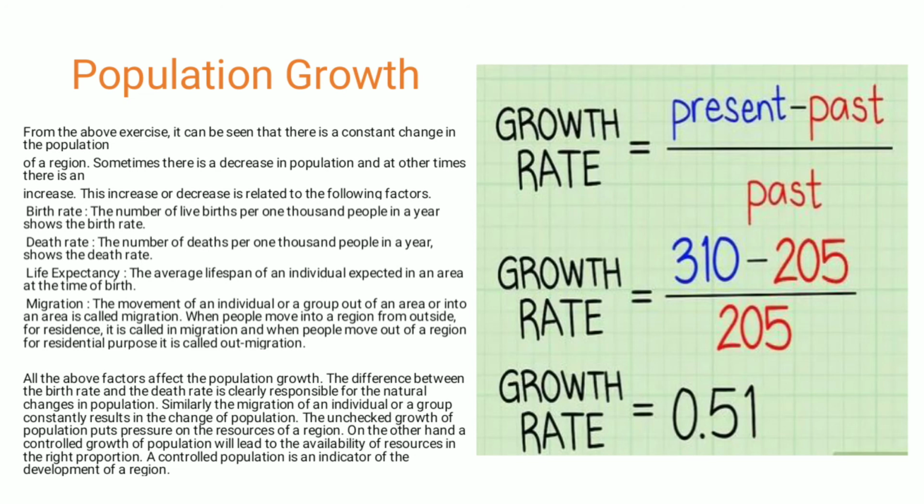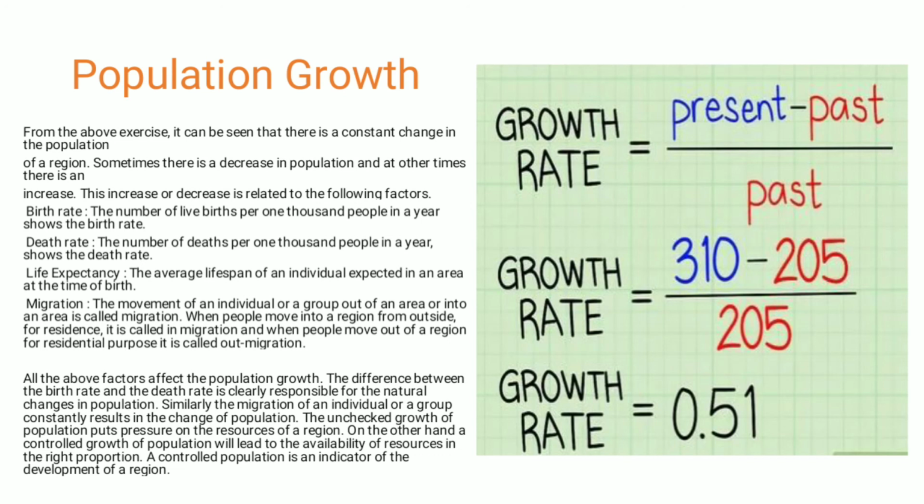The unchecked growth of population puts pressure on the resources of the region, so it is important that after some period we keep records of change in population. On the other hand, a controlled growth of population will lead to availability of resources in the right proportion. Why?